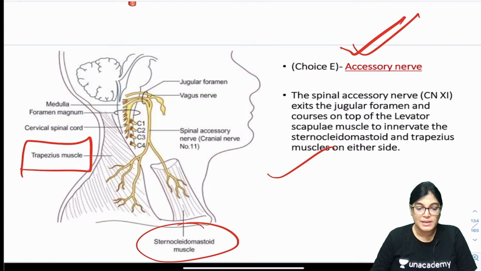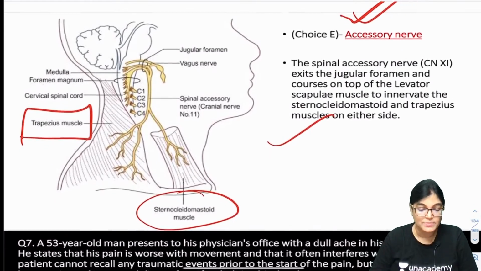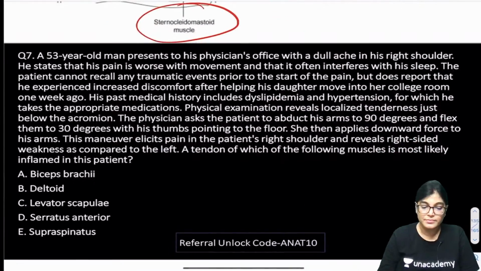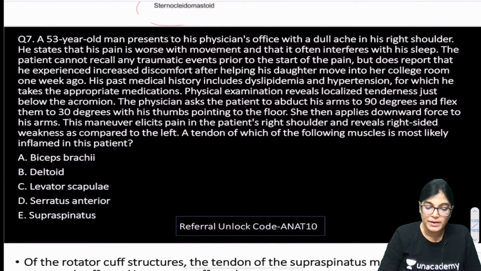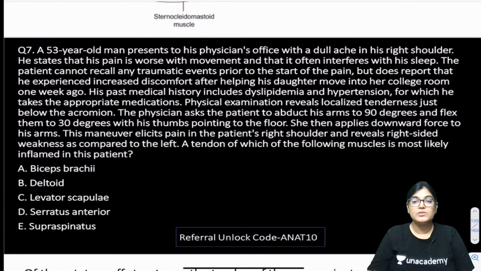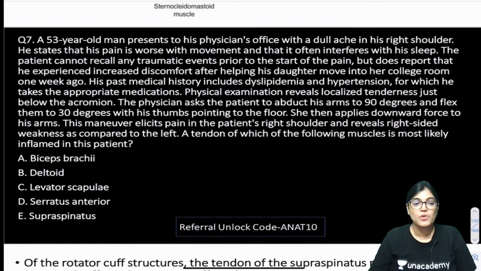Let's move on to the next MCQ, that is MCQ number 7. Okay, everyone? Yeah. So firstly I will read this for you and then you have to mark the correct answer.